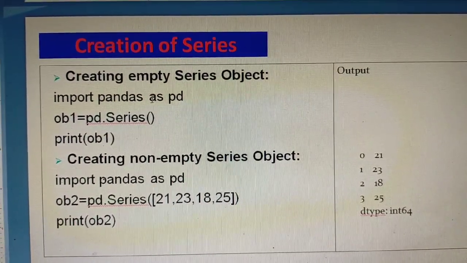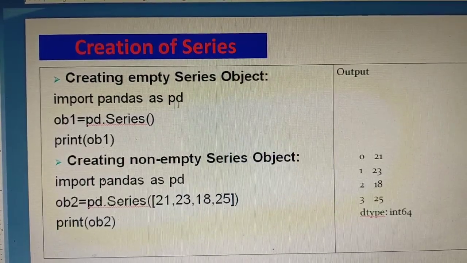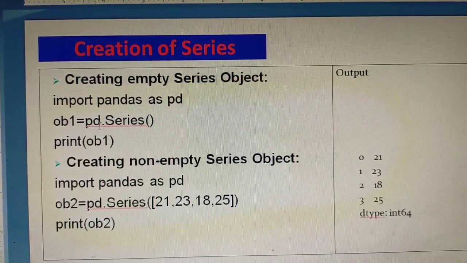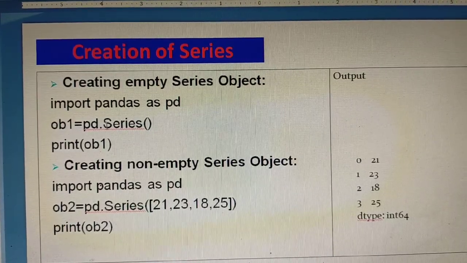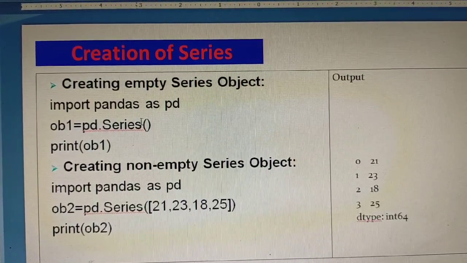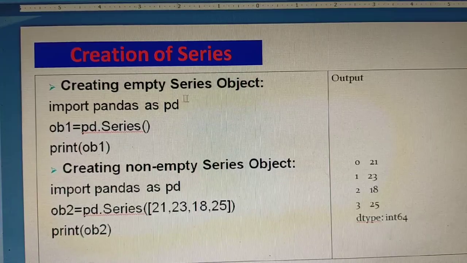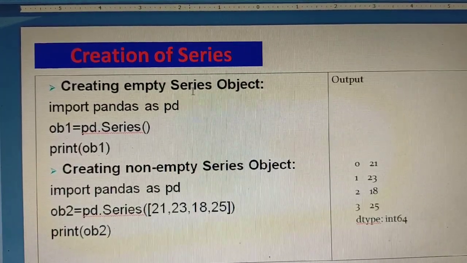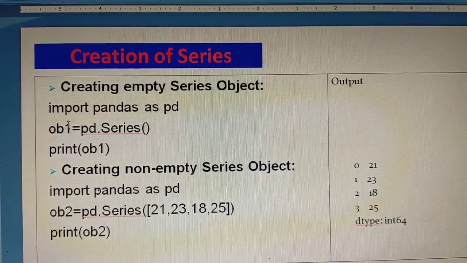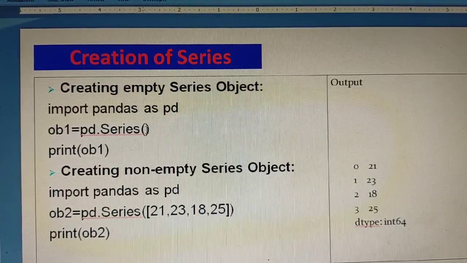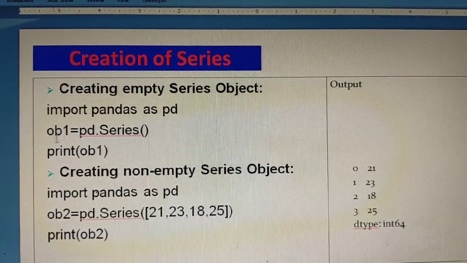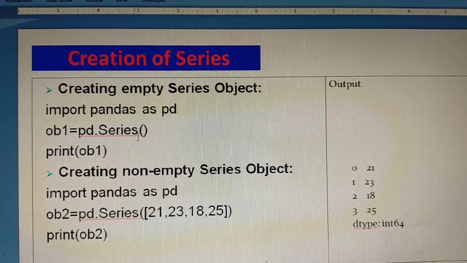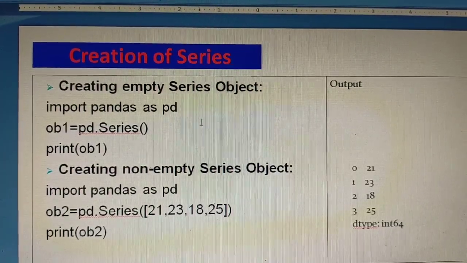So pandas is imported as pd, then pd.Series. Here you can see the S of Series is capital, and it is a function. It is creating an empty series. There is no data inside the brackets. So ob1 will create an empty series.